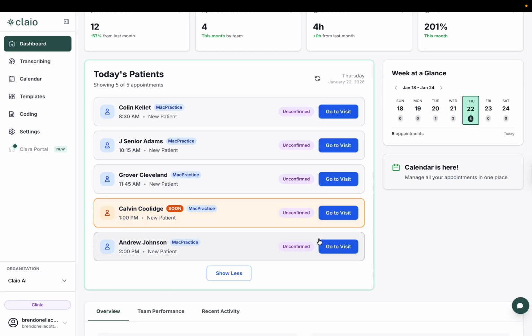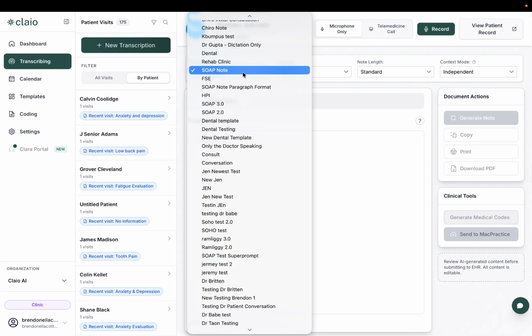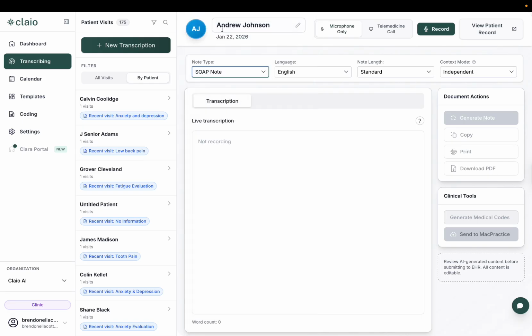So we have Andrew Johnson coming in at 2 p.m. To get started with the visit, you just want to click this blue Go to Visit button. It's going to automatically fill out the patient information, so there's no extra steps. All you need to do is select your note type. We'll be doing a SOAP note today.